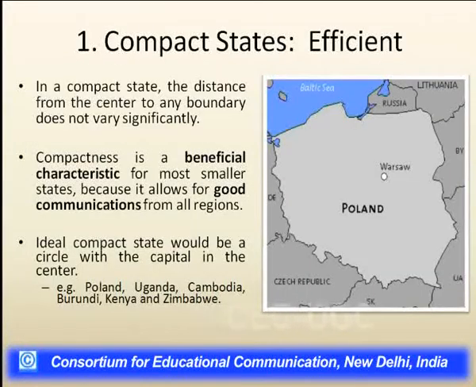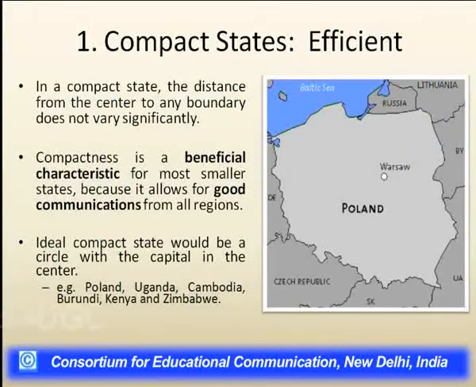So first, what is a compact state? It is said that it is the most efficient state. In a compact state, the distance from the center towards its boundary does not vary significantly, and compactness is a very beneficial characteristic in a smaller state because it provides good communication from all sides or all the regions.